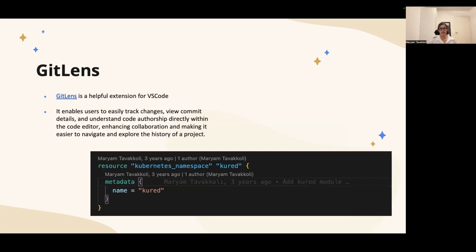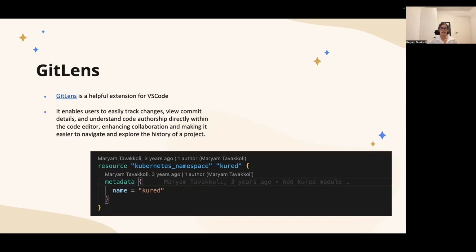And if you hold your mouse on top of this line, it will also give you some links to the Git repo with the history, when it was added, who added that, and so on. So it's also a really helpful tool.